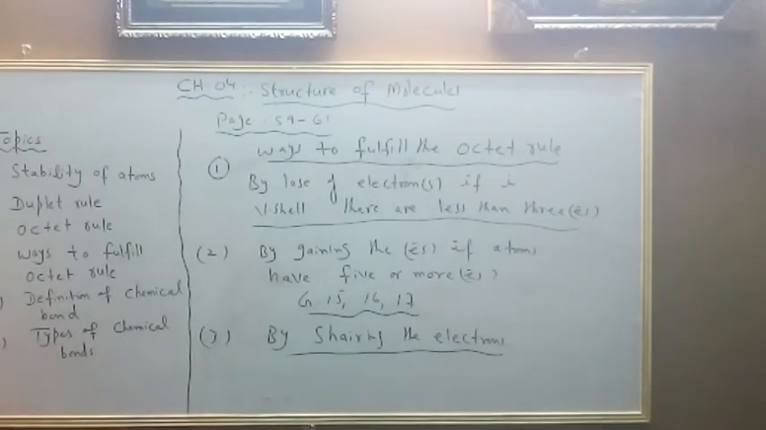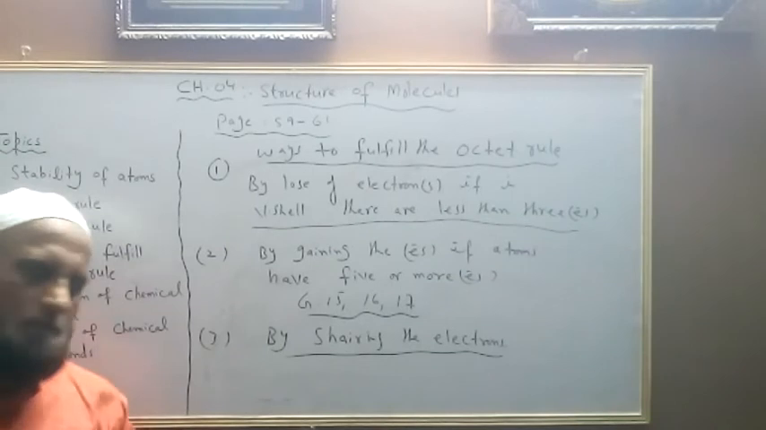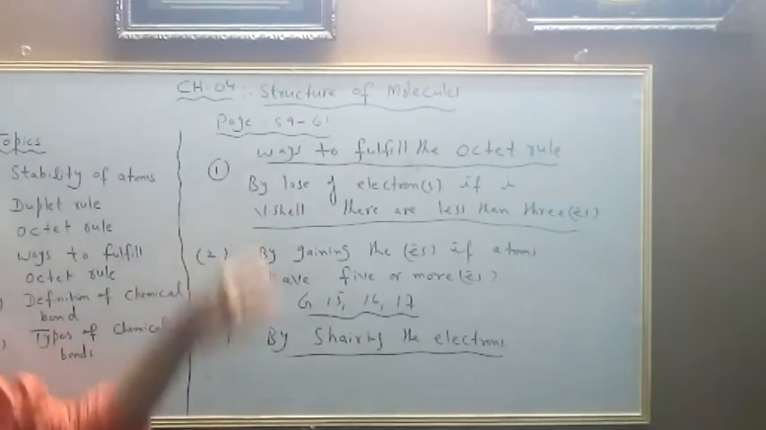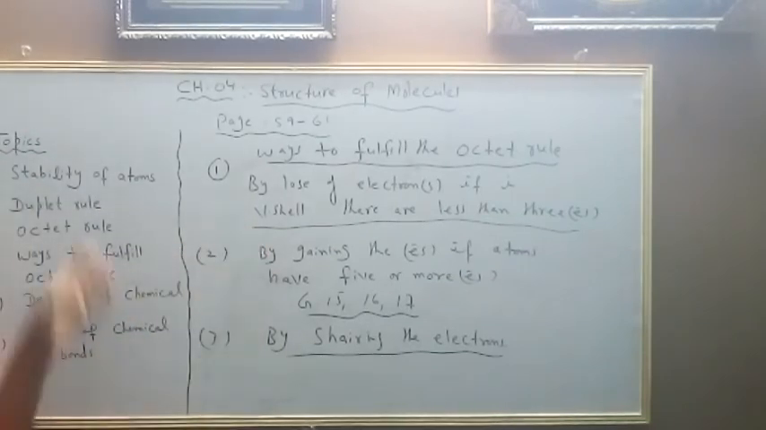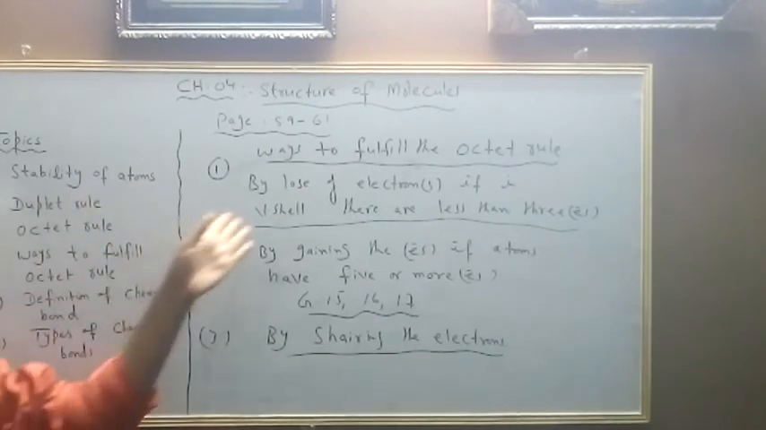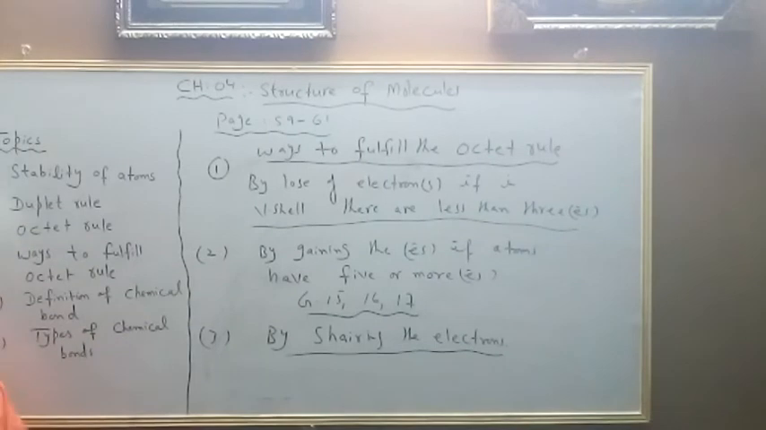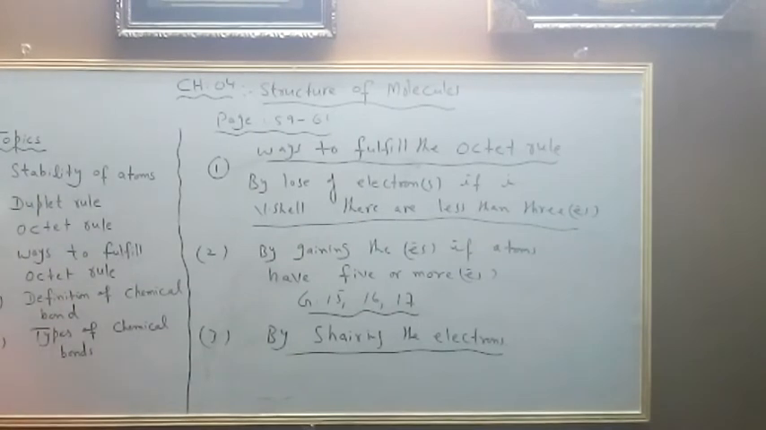Okay, dear. So these are the three ways to obey the octet rule. In the start of the topic, we had discussed that all of these phenomena are taking place for the sake of stability, and for the sake of stability, these atoms would obey the duplet or octet rule. So the main purpose is to obey the octet rule, and how they would obey the octet and duplet rule,